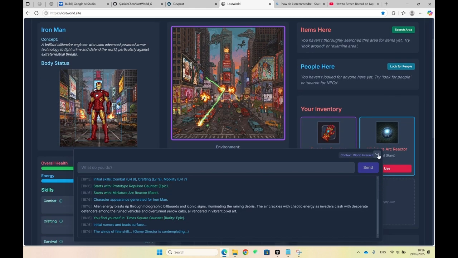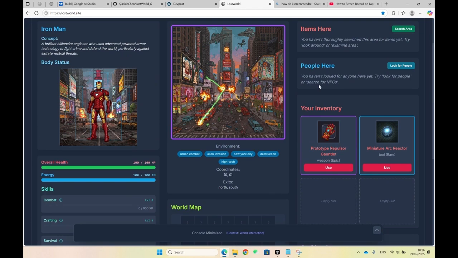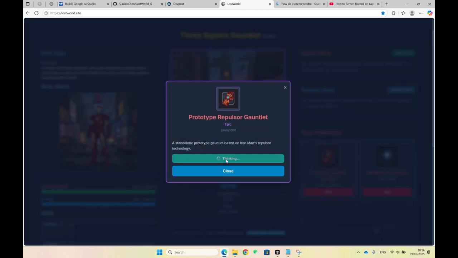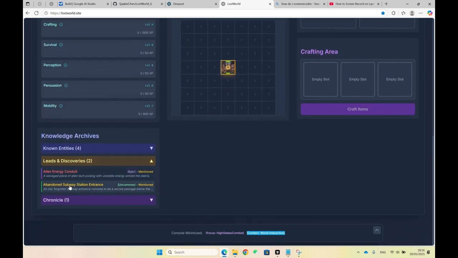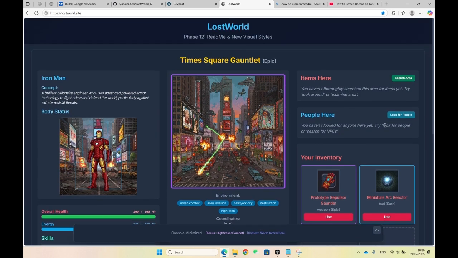Okay, so here we can see the game. It's all Google AI. This is image gen, and behind the scenes there are a bunch of LLMs, for example, deciding what the game focus is, deciding in which context window I am. For every item, you can learn more, and this is a separate LLM. There are LLMs deciding what leads there are, what to store, what entities there are.